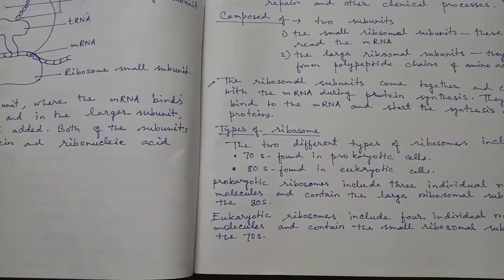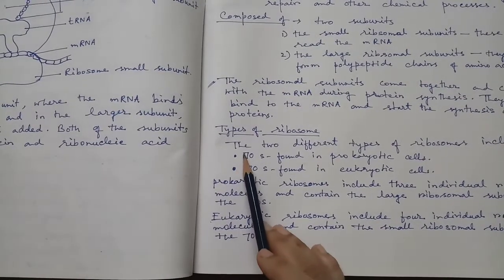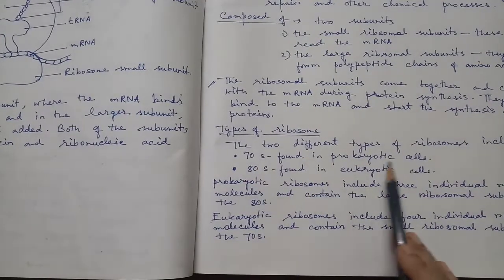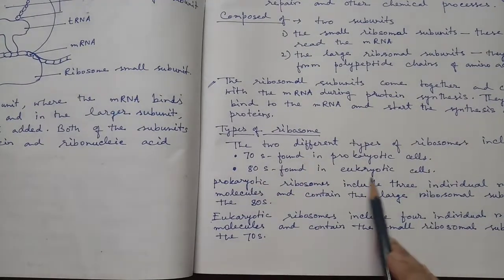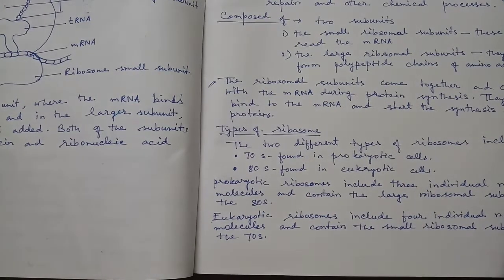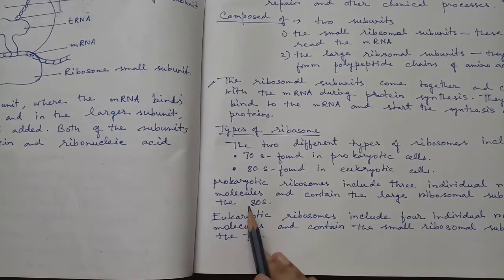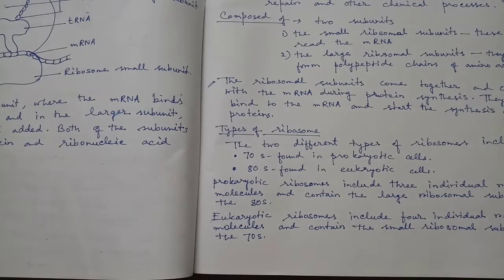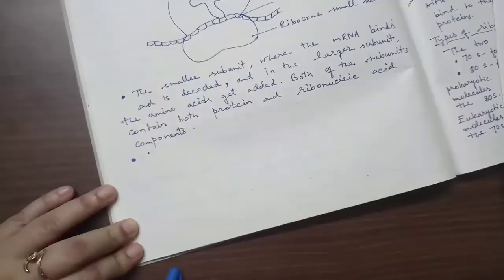Now the types of ribosome. How many types of ribosome are there? The two different types of ribosomes include 70S found in prokaryotic cell and 80S found in eukaryotic cell. Prokaryotic ribosome include 3 individual RNA molecules and contain the large ribosomal subunit, the 80S. Eukaryotic ribosomes include 4 individual rRNA molecules and contain the small ribosomal subunit, the 70S.